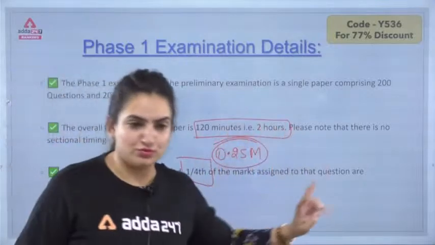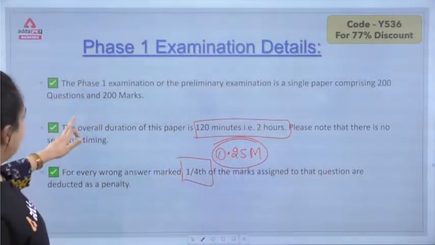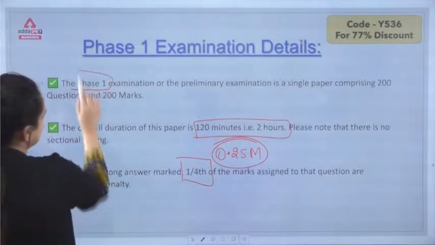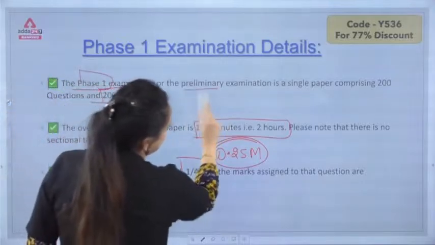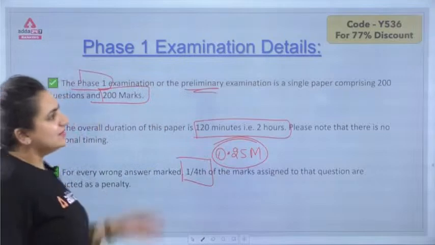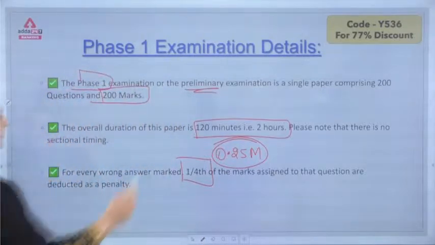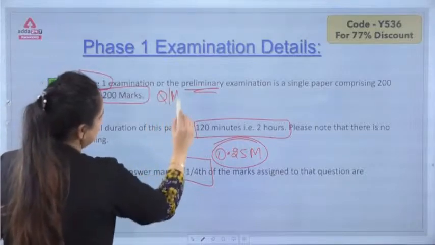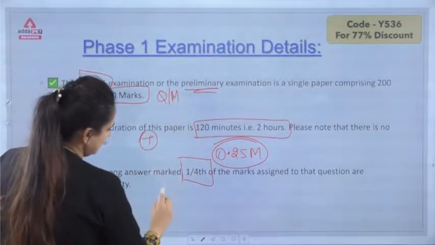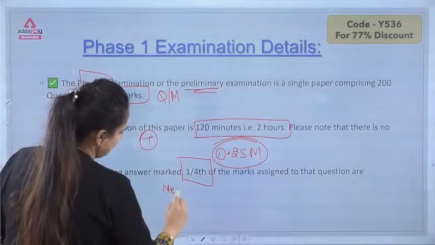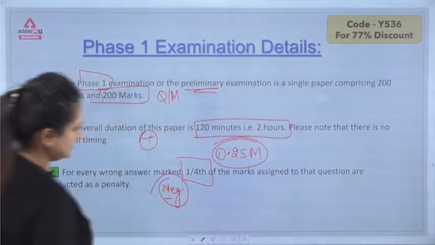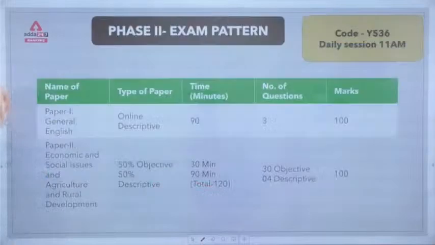Phase 1 comprises 200 marks and is the preliminary examination, a single paper comprising 200 questions of 200 marks. Herein questions and marks are discussed, herein the time, and herein the negative marks. I am sure phase 1 is quite clear to you.